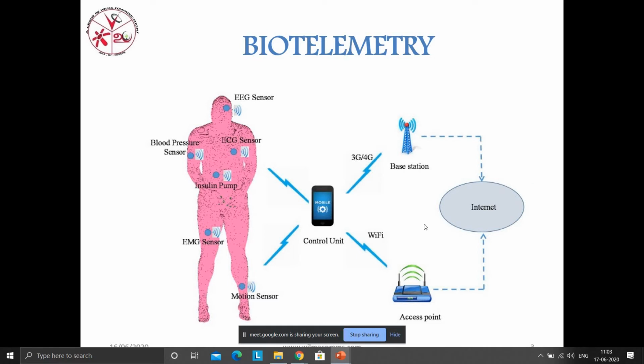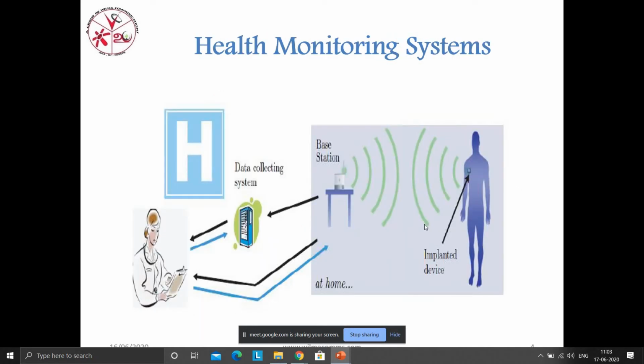Moving to the next slide, you may have the doubt of what role the antenna is going to play here in biomedical. You may have all these doubts and questions. This antenna is going to be implanted in human bodies or just mounted on the skin to make communication with the medical devices. With the help of this antenna, we are able to monitor the human.